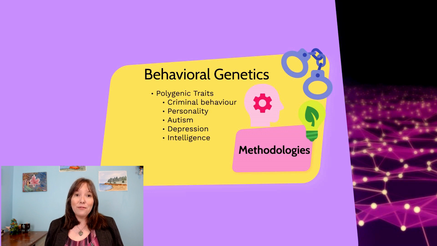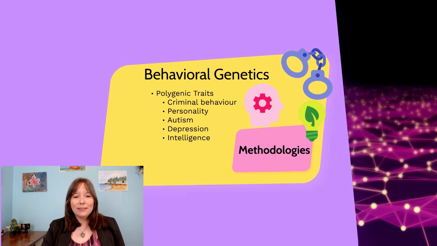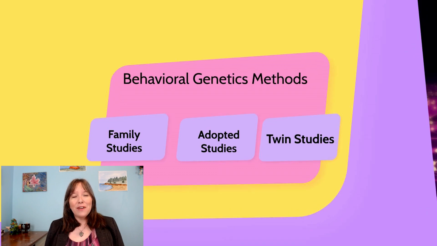And so these are things that are very complex, such as criminal behavior, personality, autism, depression, intelligence. We have not identified a specific allele that codes for these. And so because of this, we have to look to behavioral genetics and look at how this tracks and how this manifests in behavior. And so how do we look at behavioral genetics? Well, we often look at this through family studies.